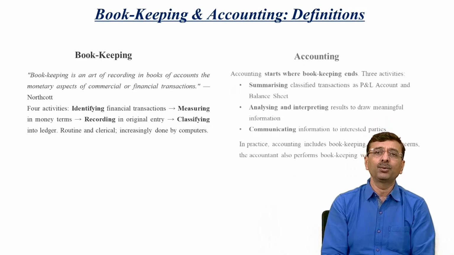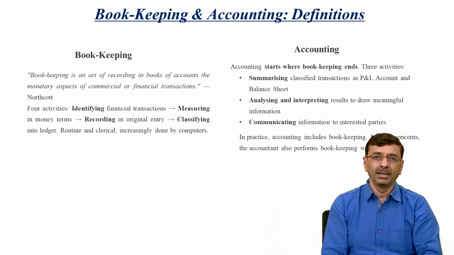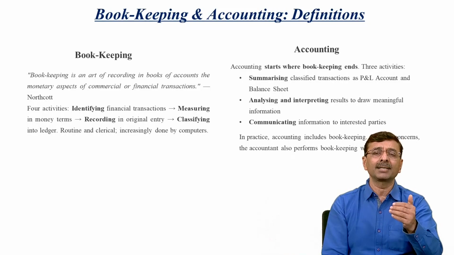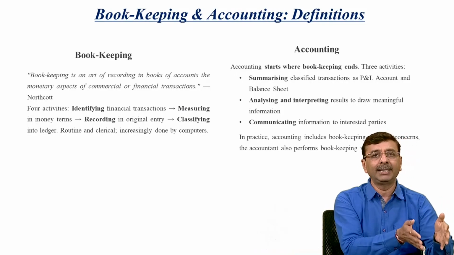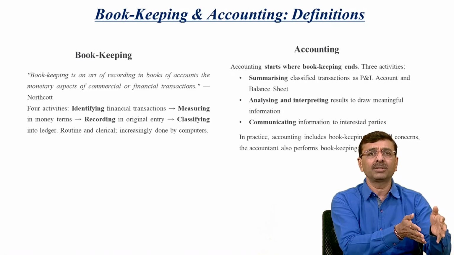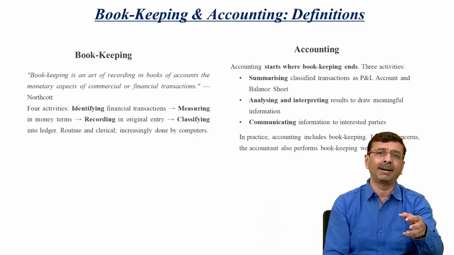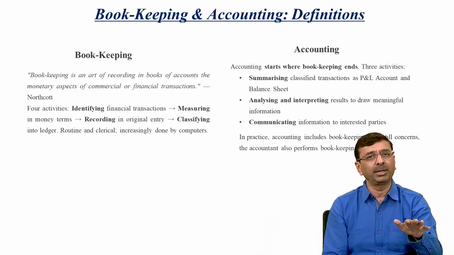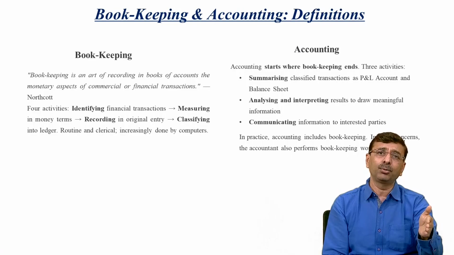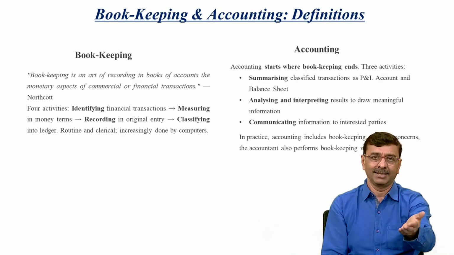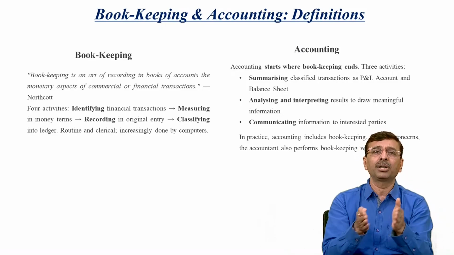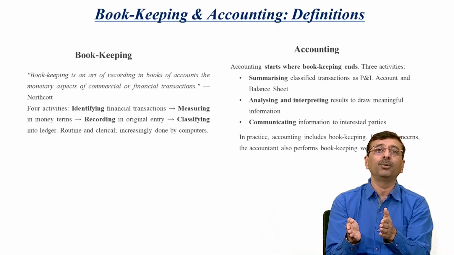Now we need to try to understand what accounting is. Accounting actually starts when bookkeeping ends. Till the transactions are recorded in the books of accounts and the ledger balances are found, this is all bookkeeping. After the end of bookkeeping, accounting starts. There are three important terms required to understand the accounting definition.